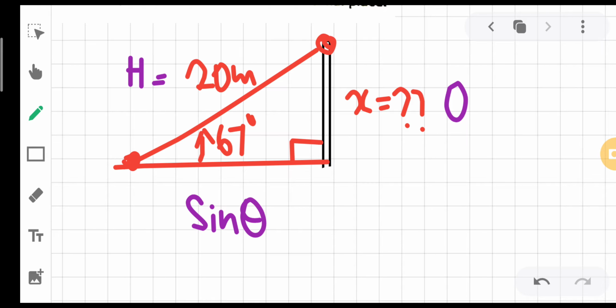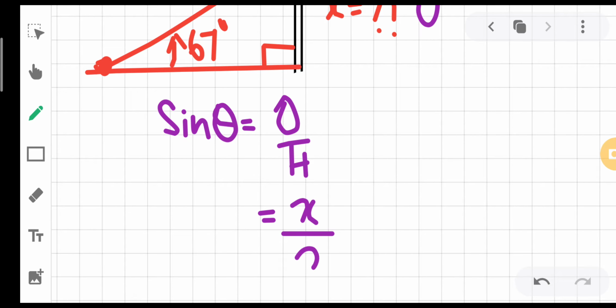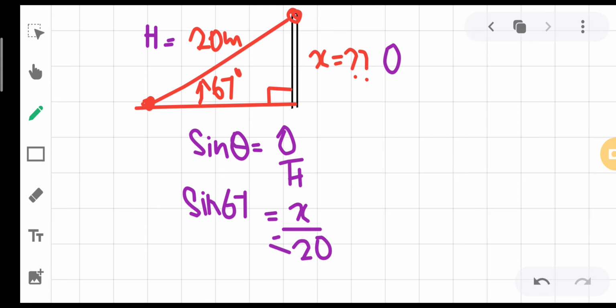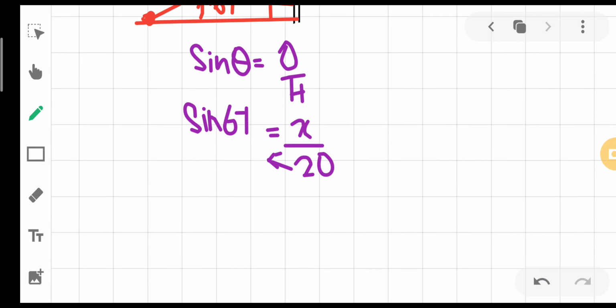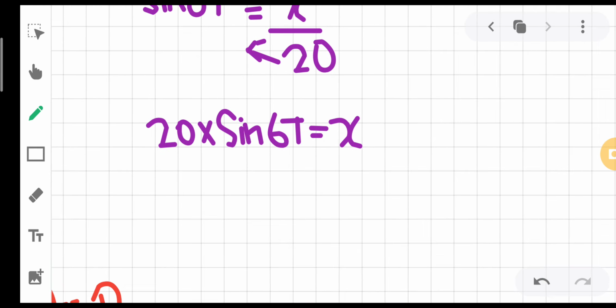मतलब आप sin अप्लाई कर लें. Opposite by hypotenuse. Opposite in the following case is x. Hypotenuse in the following case is 20 and sin 67. Simplify करेंगे. 20 in division has to be shifted into multiplication. तो 20 going to multiply by sin 67 is actually equivalent to x. इसको simplify कर लें.